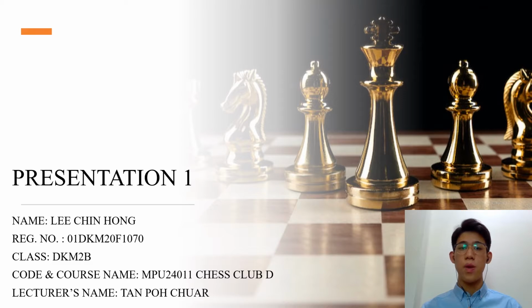Before we start, I would like to introduce myself. My name is Lee Chin Hong and my metric number is 01DKM20F1070. I am from DKM2B. I would like to thank my lecturer who is in charge of this course, MPU24011, Chess Club D, Mr. Tan.